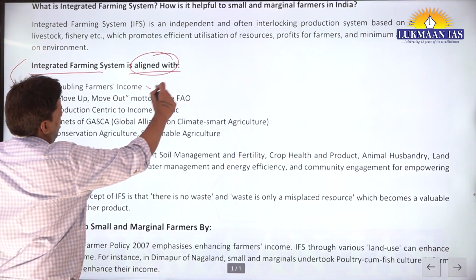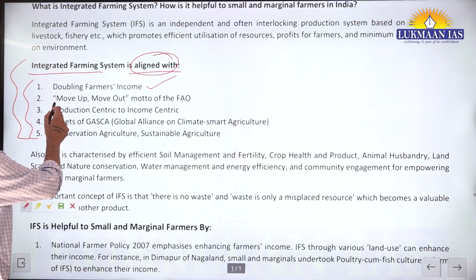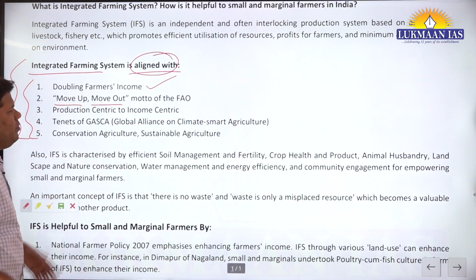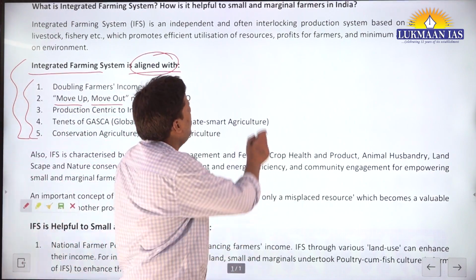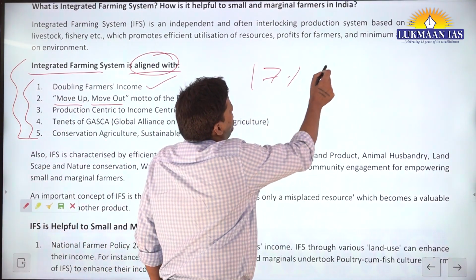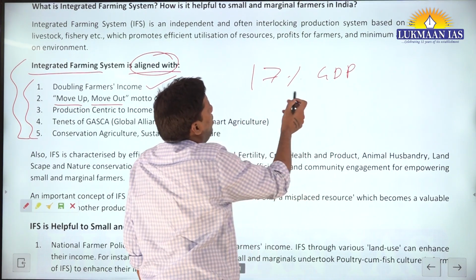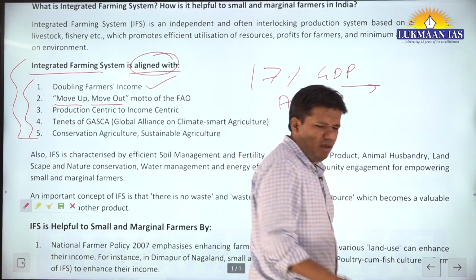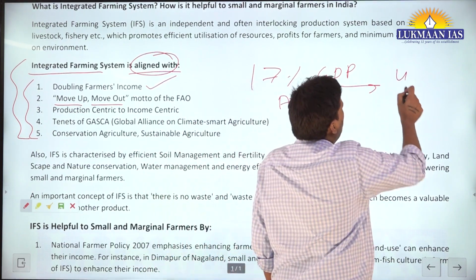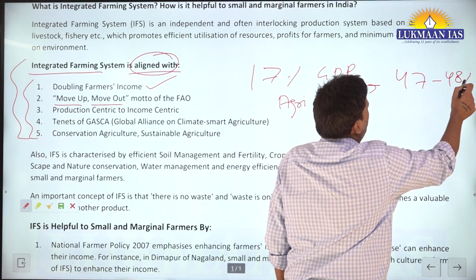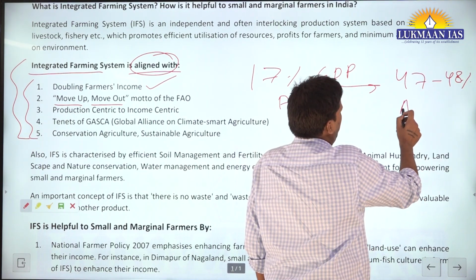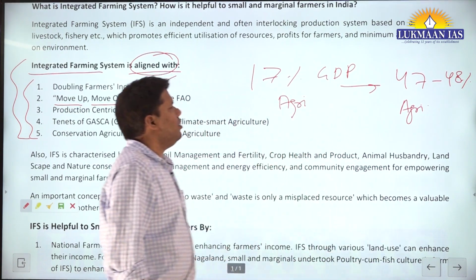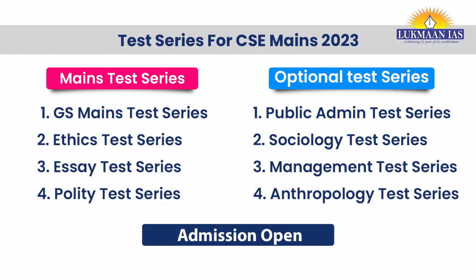You know the doubling of farmers' income. Okay. You know the move up and move out motto of FAO. What the FAO says is, see, what is happening in India? Only 17% of GDP is in agriculture, right? But if you read this year's economic survey, approximately 47 to 48% of the population is still dependent on agriculture for livelihood. Do you see this is sustainable? Not at all. How can only 17% GDP come from 47 to 48% of people? No, this is not sustainable.